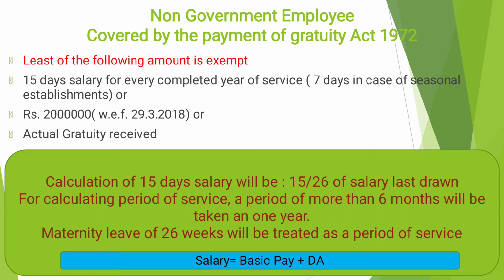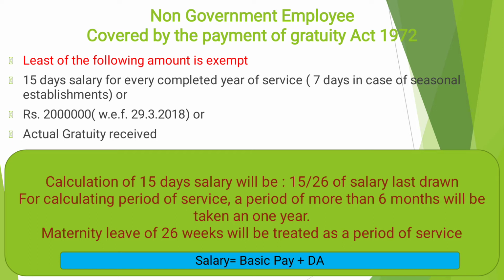The tax calculation of gratuity is as mentioned here. We have three elements. After comparing these three elements, we find the least one, which is declared as the exempted amount. The least amount will be deducted from actual gratuity, and the balance portion is the taxable portion.